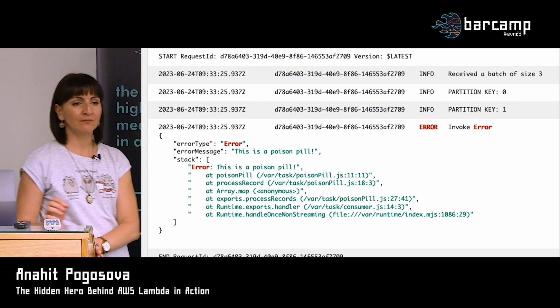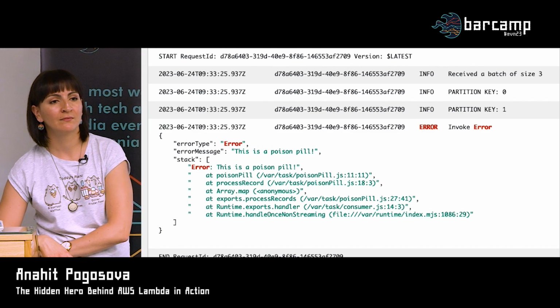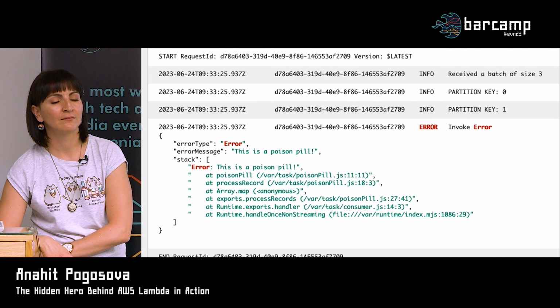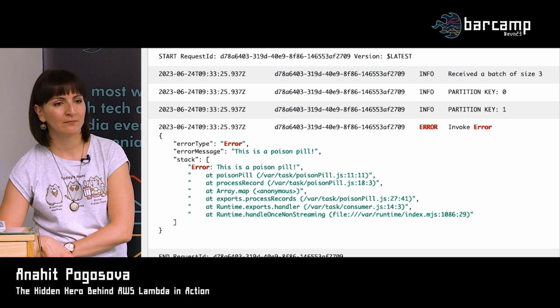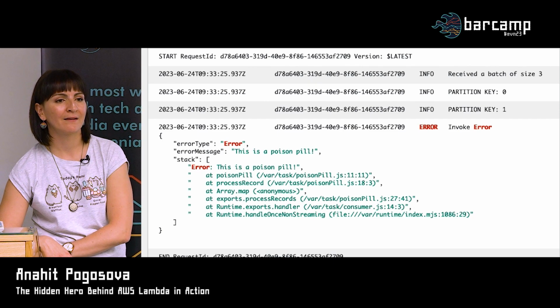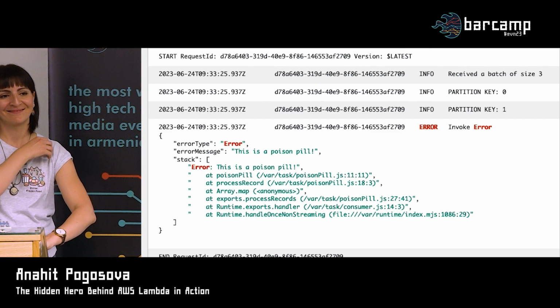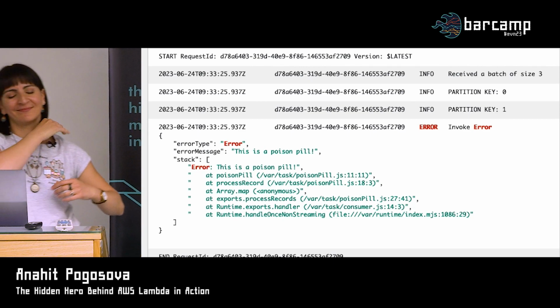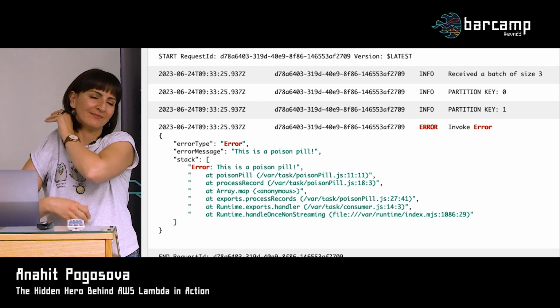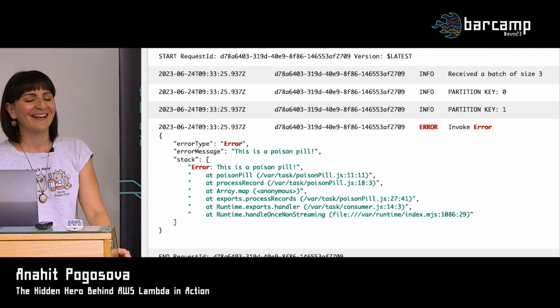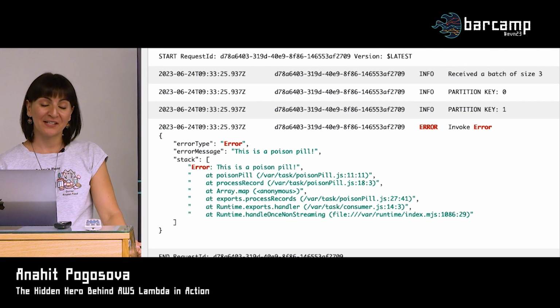Isn't the retry attempt kind of an anti-pattern? Because as far as I understood, the reason the data is failing is that it's corrupt data. And in real life, no matter how many times you retry, if you have an exception or error, it doesn't help. Yeah, it's a very good question.